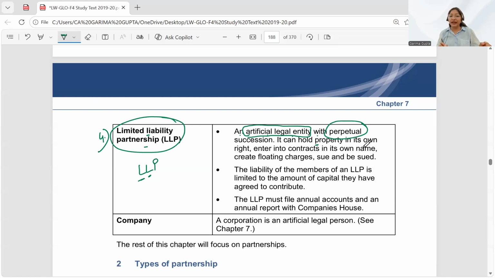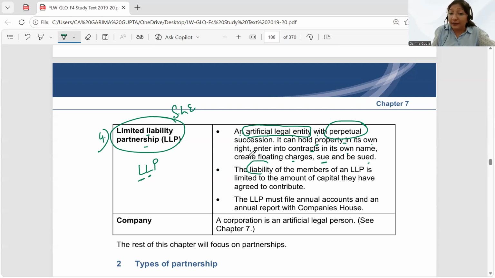It can hold the property in its own name. As I told you, this is a separate legal entity. Now, when it is a separate legal entity, it has all the power to own its own property. Then it can enter into contracts in its own name. It can create floating charges. It can sue people. People can sue this LLP. So, limited liability partnership has a separate standing. It is a separate legal entity with a perpetual succession. Perpetual succession means the partners may come and go, but the LLP is going to be the same. Okay, it can enter into the contract in its own name. It can sue people. People can sue this LLP. It can enter into the contracts.